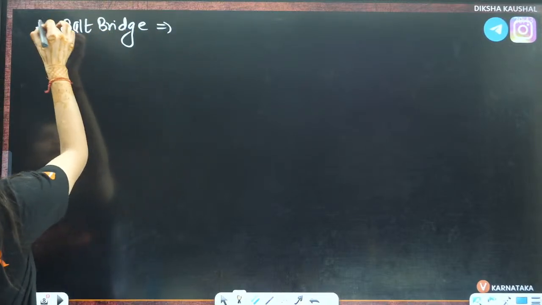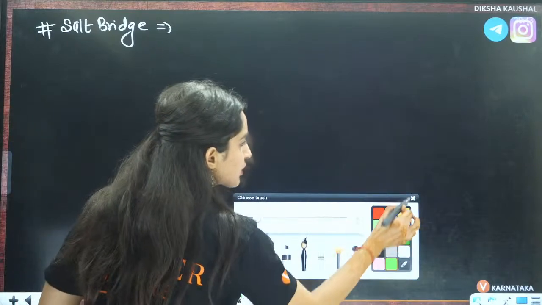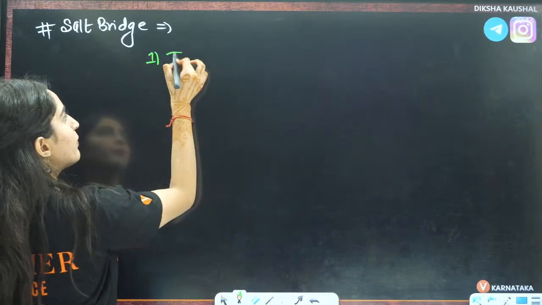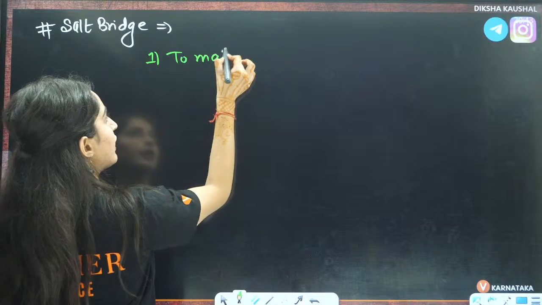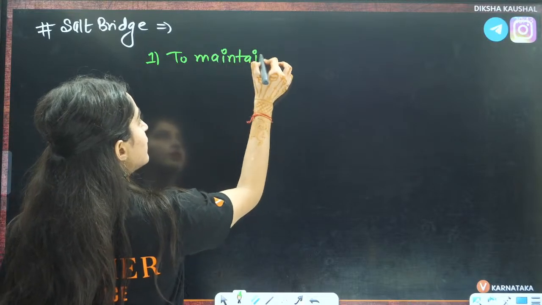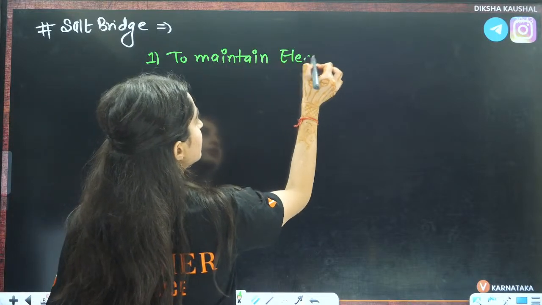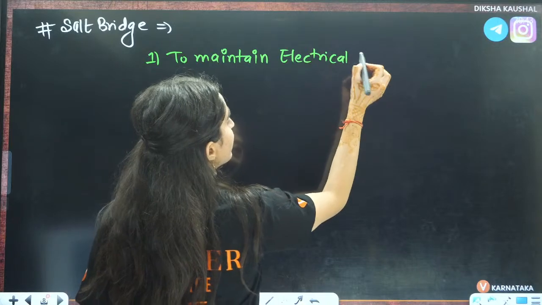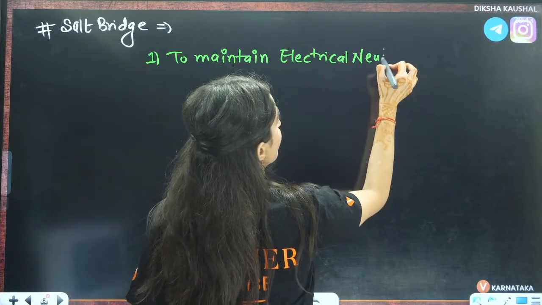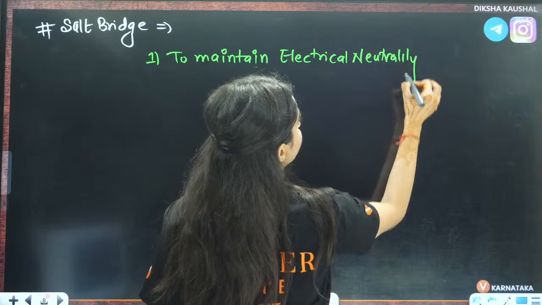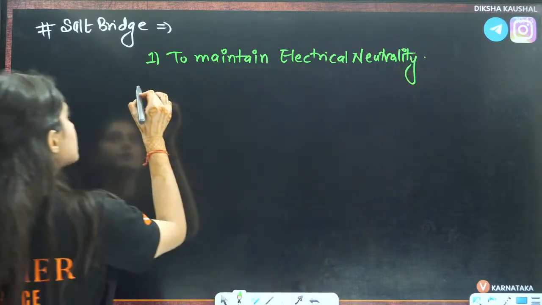First thing you will write: to maintain the electrical neutrality of the solution, right?